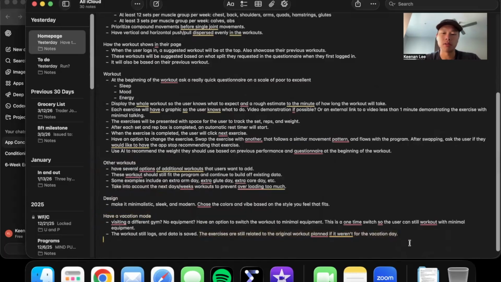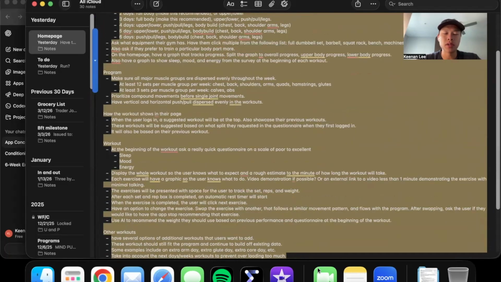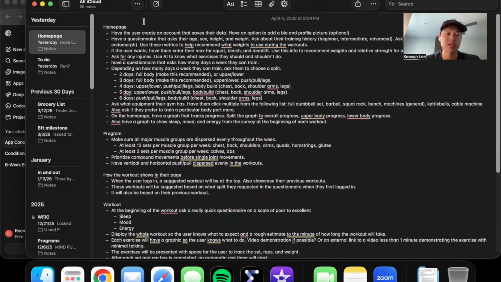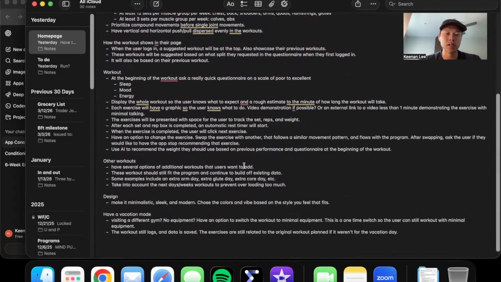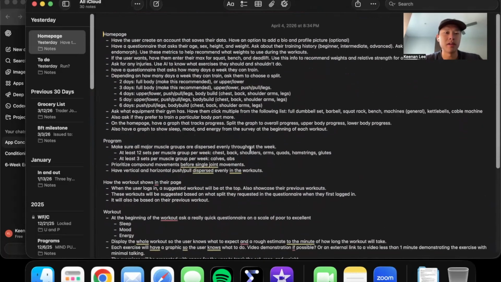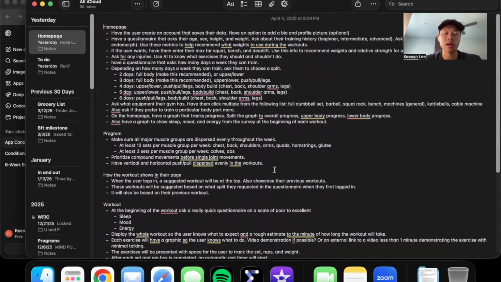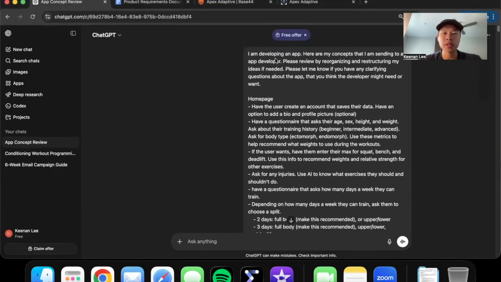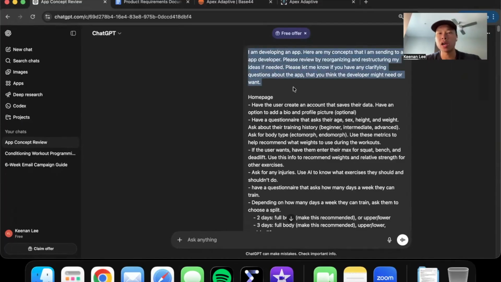Yeah, so this whole brainstorming on the whole Notes app, all of this took around an hour. Just wrote it out really quick, ideas, not too much thinking, but using my experience of using other fitness apps and all that. It was a random idea. So once I completed that, just writing it out in the Notes app, I went to ChatGPT, basically prompted by saying, I am developing an app. These are the concepts. I want them to help me organize all the concepts as if I was presenting it to an app developer.